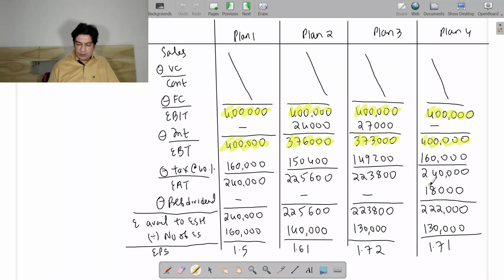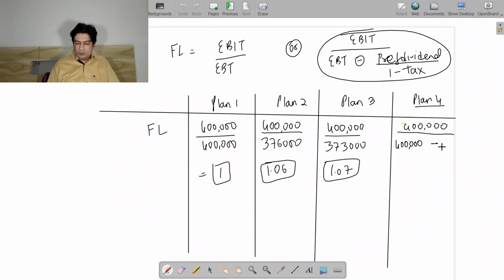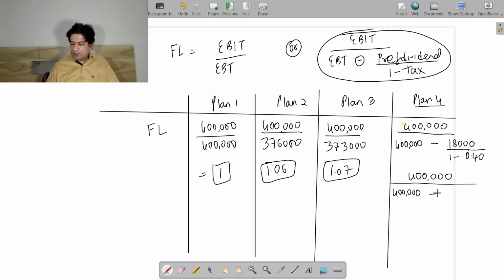So preference dividend we have 18,000. So here we will write 18,000. 1 minus the tax is 40%, so 0.60. So 18,000 divided by 0.6. So this will be 30,000.